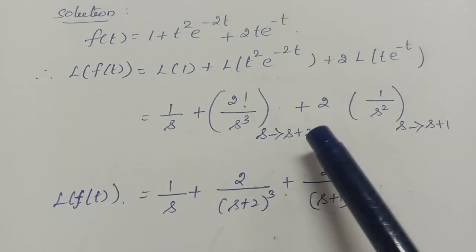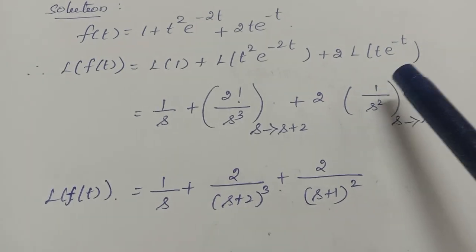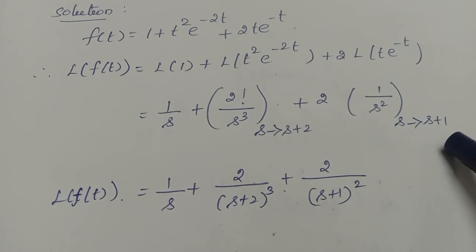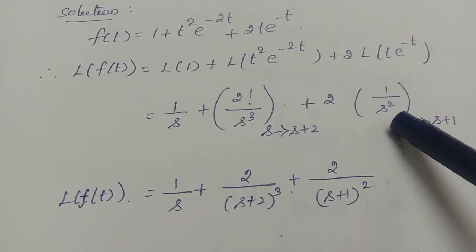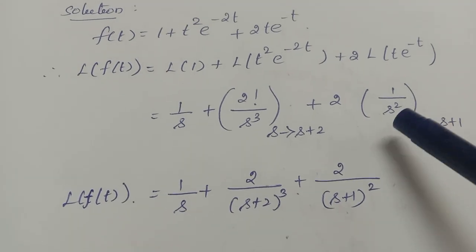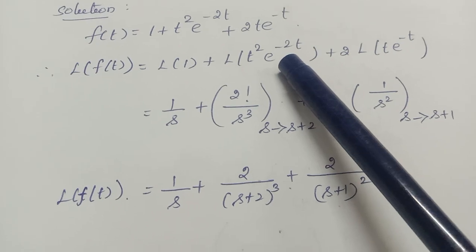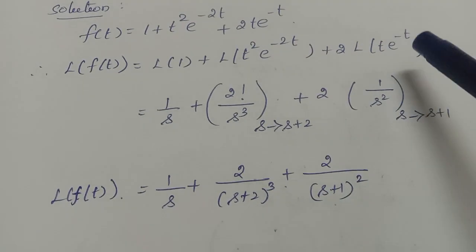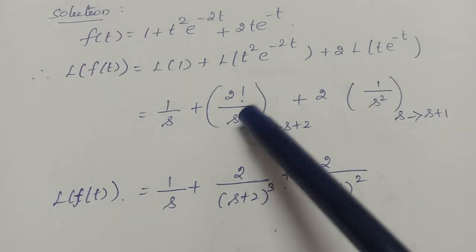Isn't it? Right. Plus 2 into, here also product. So write the Laplace of t. So 1 by s square. In that one you have to replace s by s plus 1. Okay, this will be comfortable. Instead of differentiation, this will be comfortable for me. So I am proceeding in this way. If you don't want to proceed in this way, what you have to do? Write the Laplace of e power minus 2t, differentiate it 2 times here. Because t square, no. Here, write the Laplace of e power minus t and differentiate it 1 time. Okay, comparatively this will be simpler.